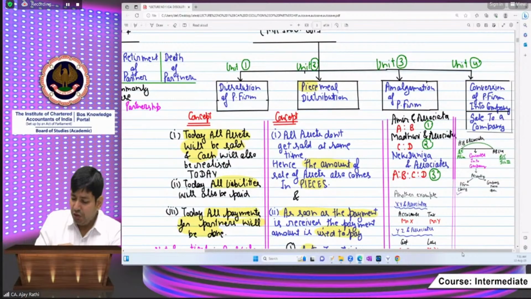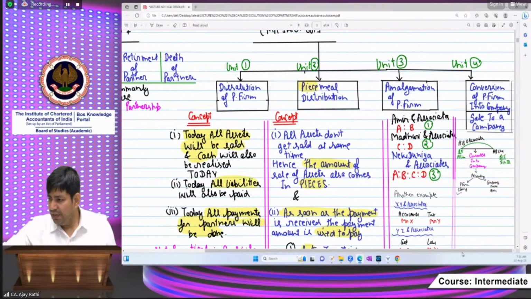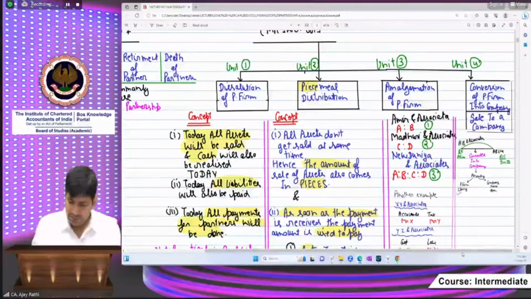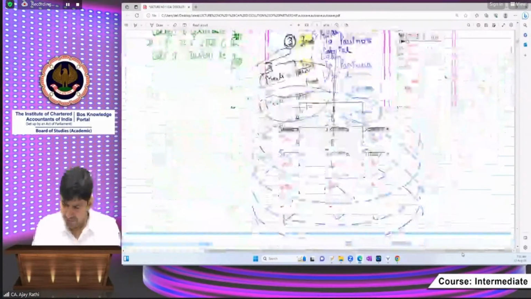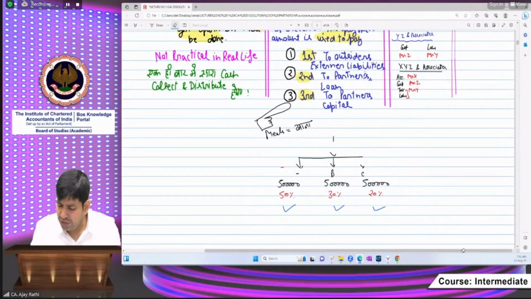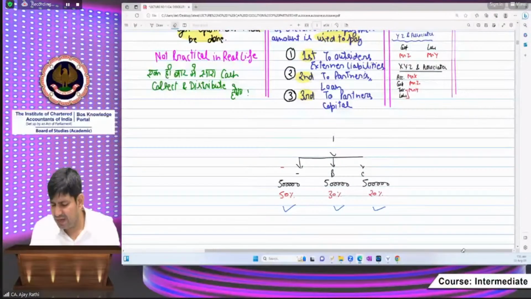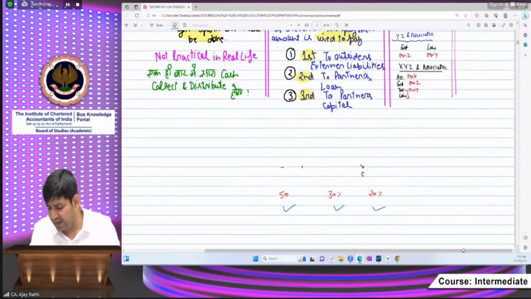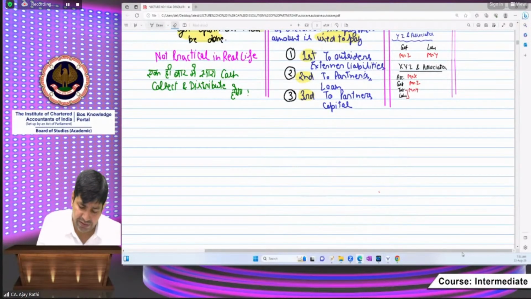Okay, beta. So I am moving to the next unit, unit number 3. This is unit number 3. Beta, see, I am taking another example to make you understand about unit number 3. First, we must understand the difference between all the units. Beta, see,